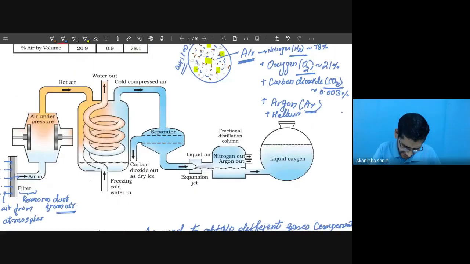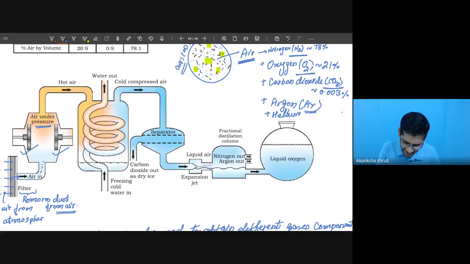Students, now this air is first compressed. So you are getting, these are the pistons. Under pressure, this is going to pressurize the air, means a greater number of air molecules will pass in this area.